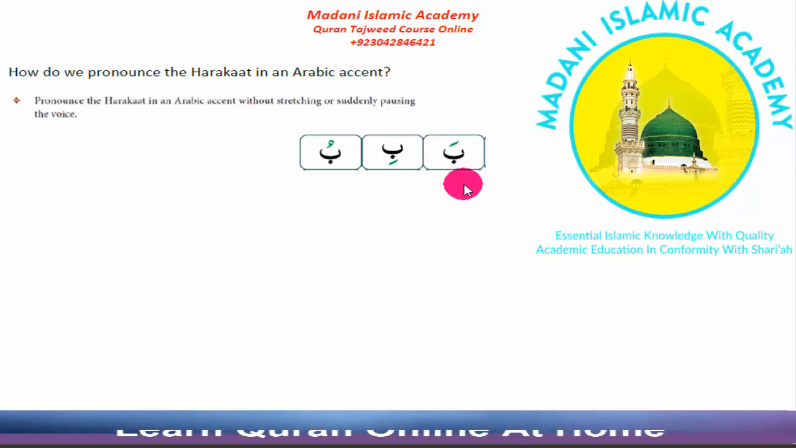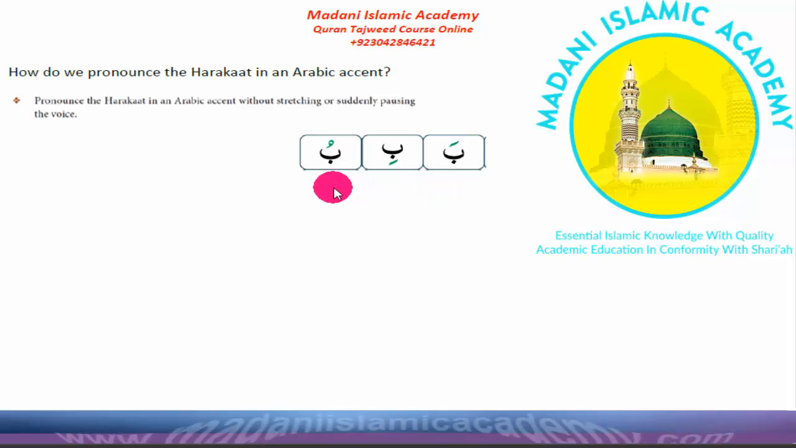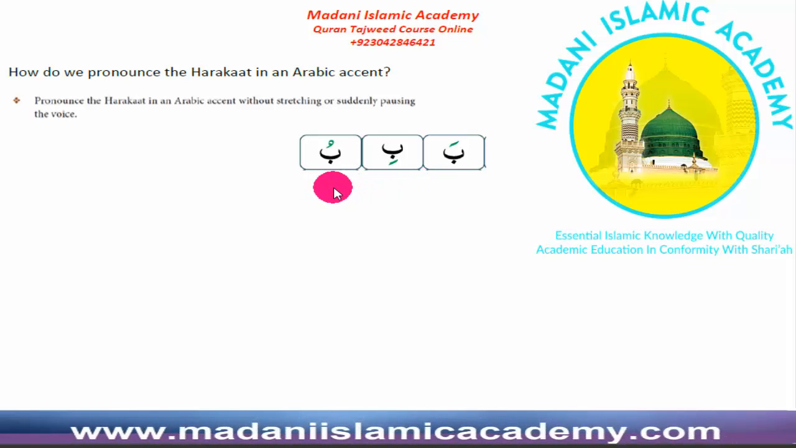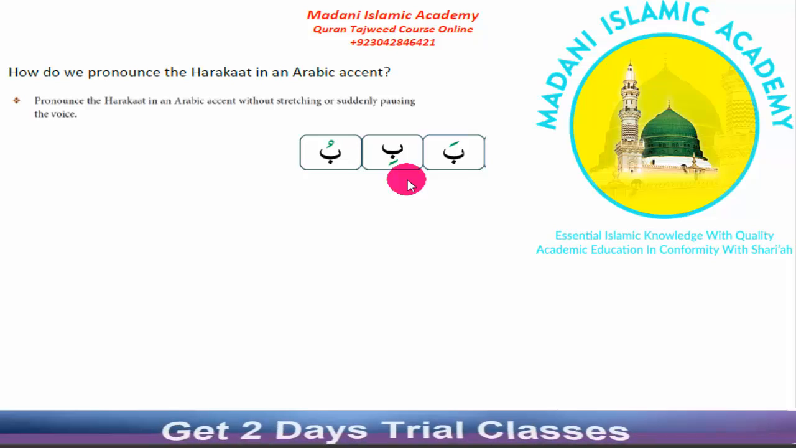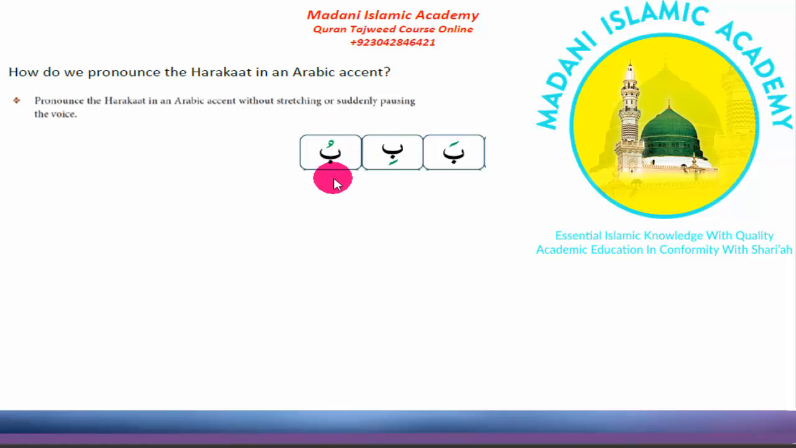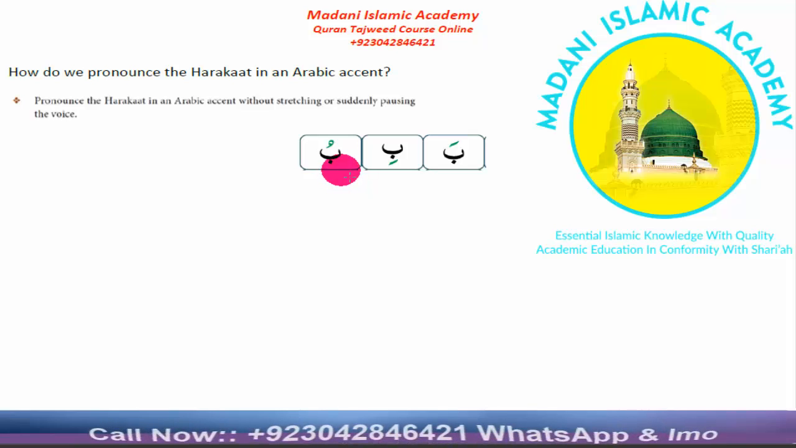Let's see the example of harakat. These are the examples of harakat. Because this letter has harakat on it, this letter has zabar, this letter has harakat below it, this letter is called a mutaharrik letter. This letter has harakat pesh on it or above it, this letter is called a mutaharrik letter. These are the examples of mutaharrik letter.